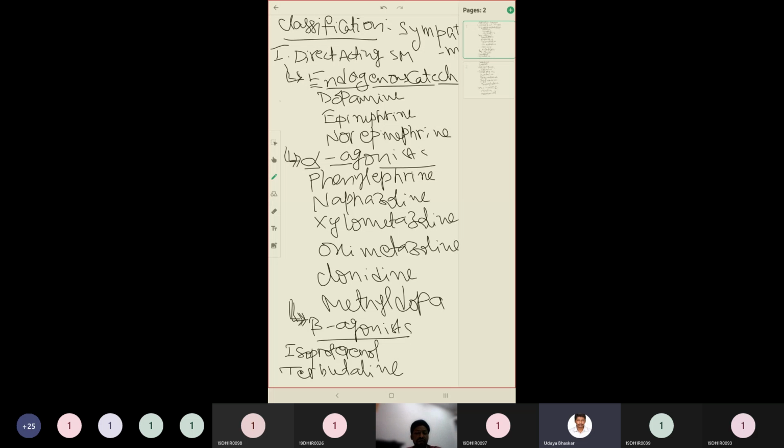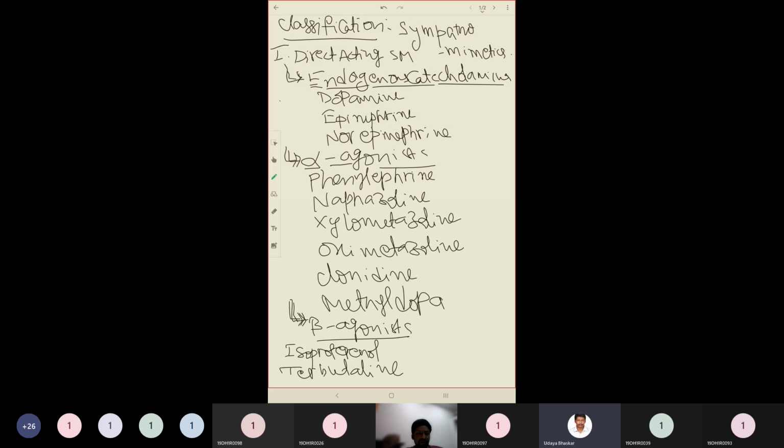And these include only the drugs which were given in our syllabus, according to the JNTU syllabus. Then we have first one, directly acting sympathomimetics. In that you have 1, 2, 3, 4 subcategories. First one is endogenous catecholamines, which are very much similar to the biomolecules already present.